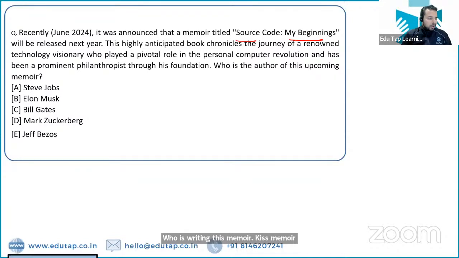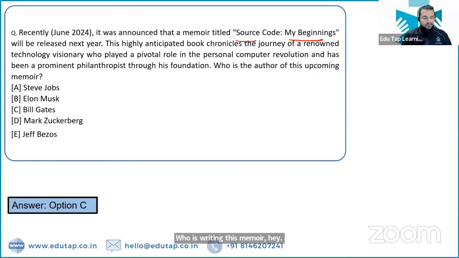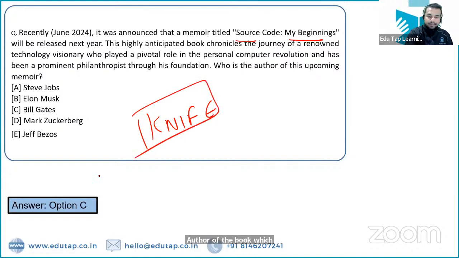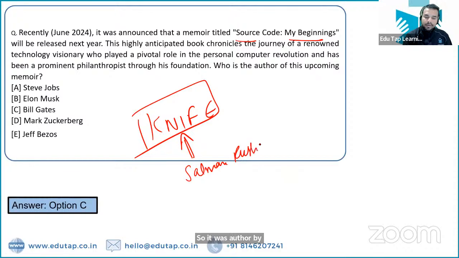So this is the memoir of Bill Gates. That is the right answer. Can anybody tell me the author of the book which has been recently launched, that is Knife? तो Knife book को recently launch किया गया था. Can anybody tell me the author of this book? So it was authored by Salman Rushdie. Salman Rushdie is the name of the person who has written this particular book.